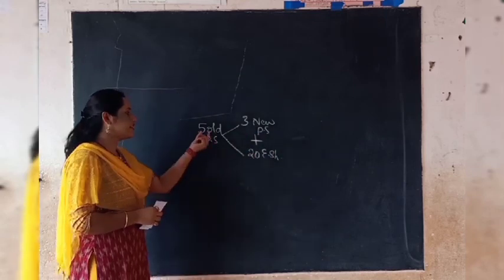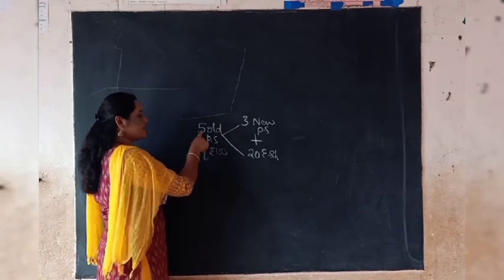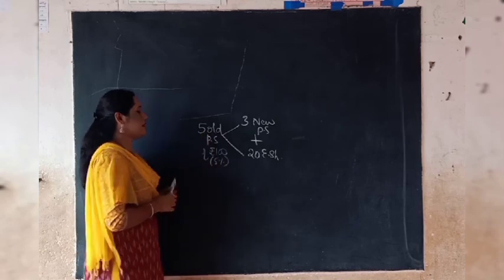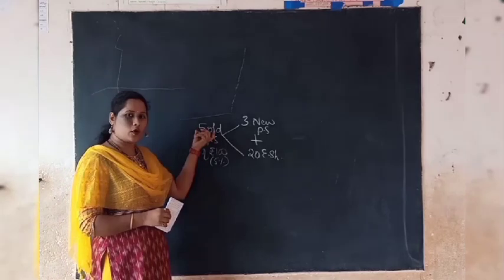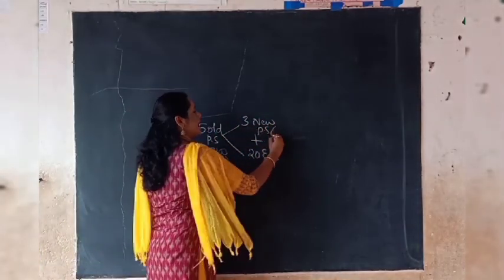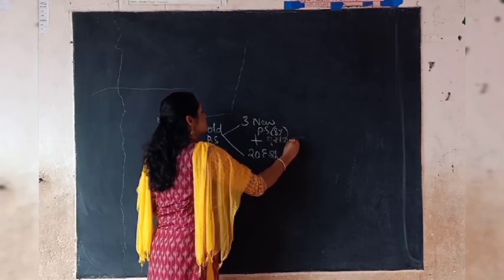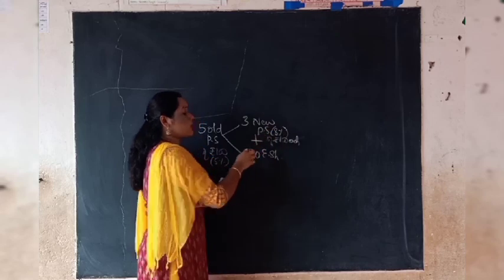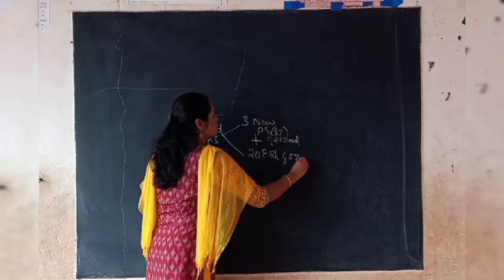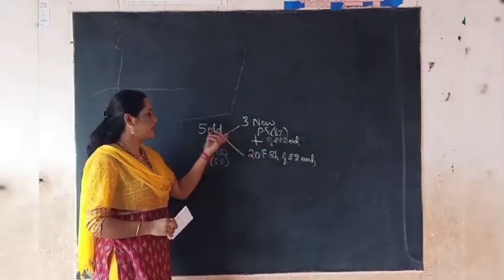So for every 5 old preference shares of rupees 100 each, earlier the old preference share capital was carrying 5% dividend, but now in the place of this old capital, the company is going to issue 3 new preference shares with 8% rate of dividend. Then in addition to this, they are also going to issue 20 equity shares of rupees 2 each. So this is the ratio in which the new shares will be exchanged for the old shares.